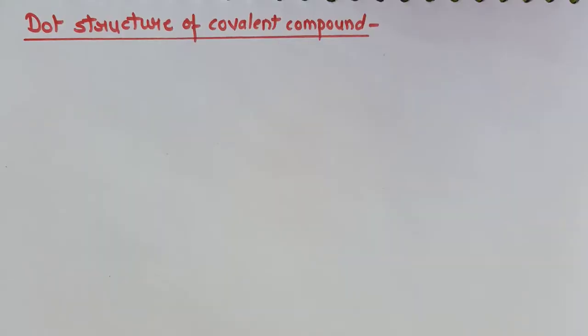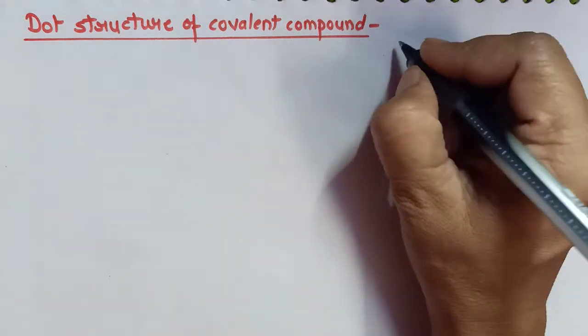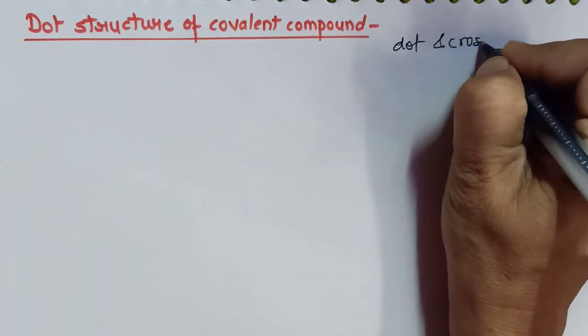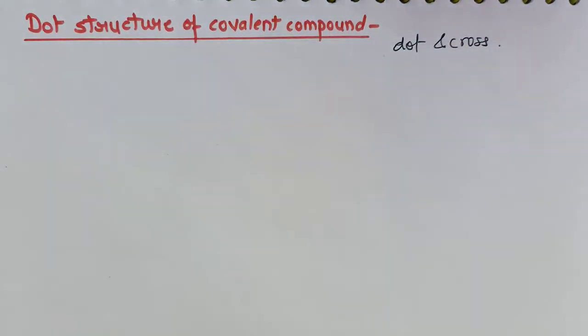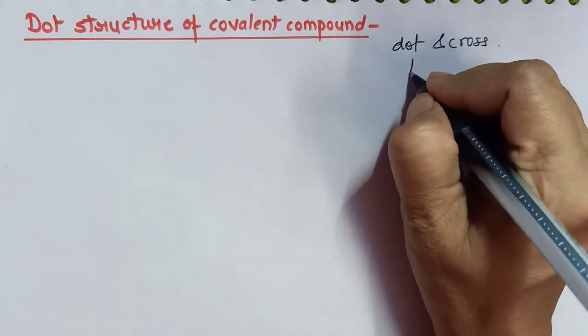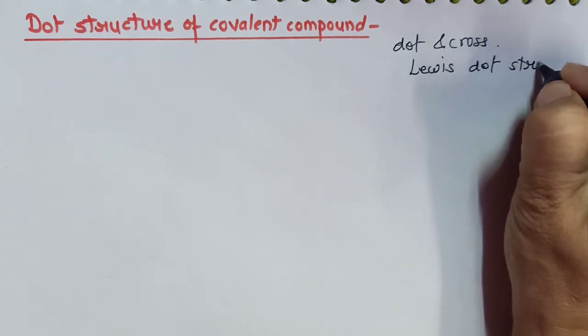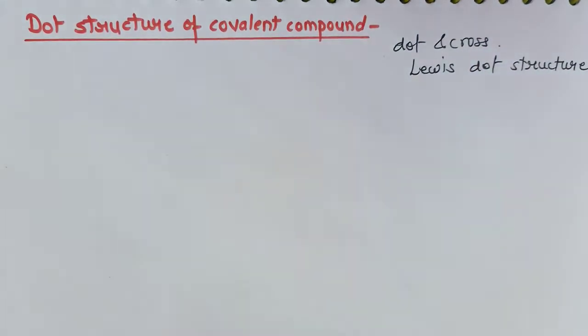All the covalent compounds, we can represent them with the help of a dot structure. Basically, we can represent them with the help of dot and cross. Generally, we don't ask the students to draw a dot, we ask them to write cross only, and the structure is called Lewis dot structures. So Lewis dot structures we can represent for homoatomic molecule, heteroatomic molecule, etc. So we'll begin with the examples.